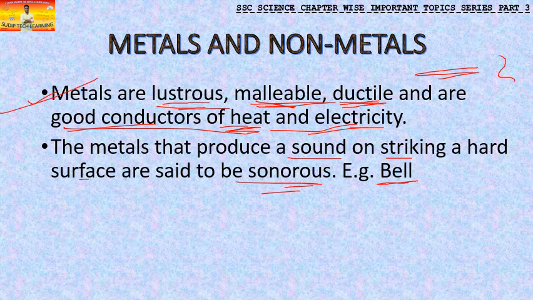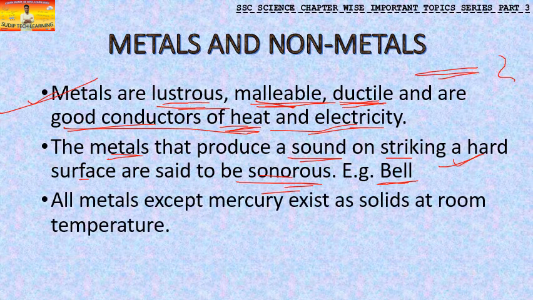Then this question can come as a give-reason question. It can say that a bell is used to produce sound, or it can come like this: why is a bell used to ring for a school? Why is it so? Because it is sonorous. It will produce a sound on striking. Since it is a metal, it will produce a sound on striking. Therefore a metallic bell is used. So this question can come.